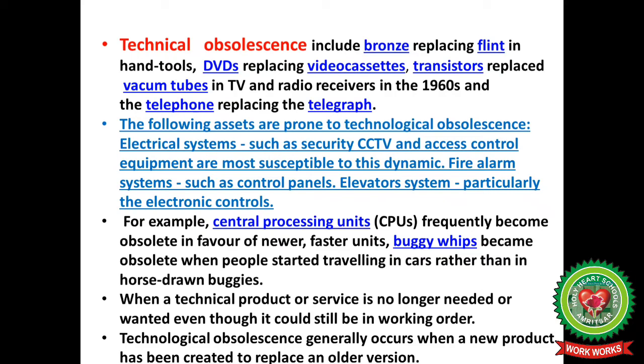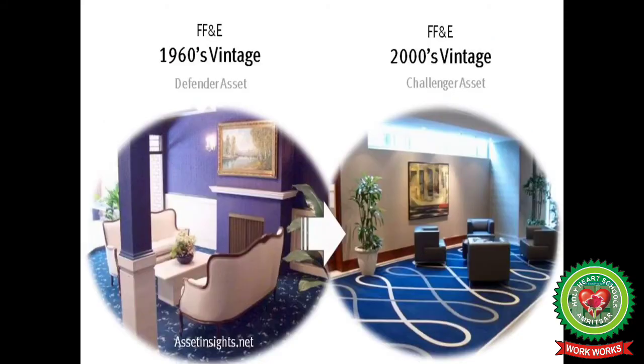Fire alarm systems such as control panels, and elevator systems, particularly the electronic controls. For example, CPUs frequently become obsolete in favor of newer, faster units. Buggy whips became obsolete when people started traveling in cars rather than horse-drawn buggies. When a technical product or service is no longer needed or wanted, even though it could still be in working order, technological obsolescence generally occurs when a new product has been created to replace an older version.